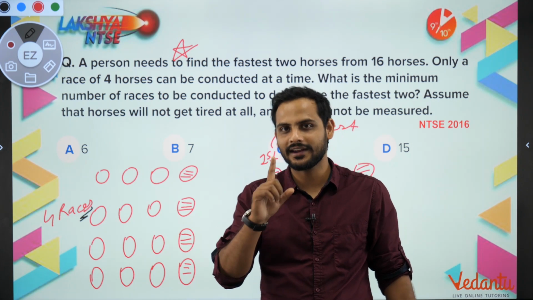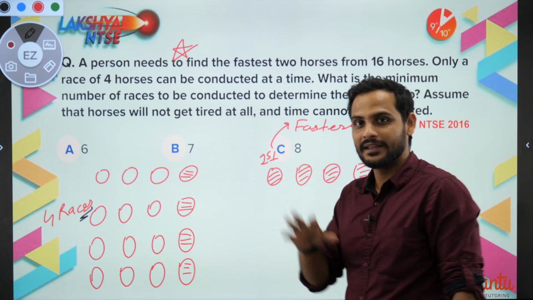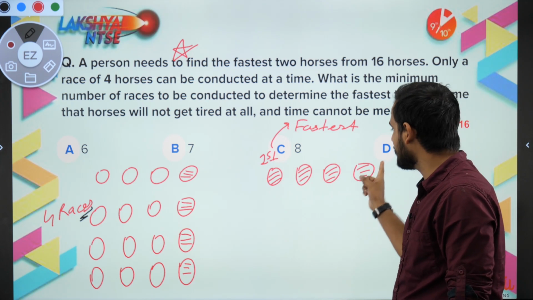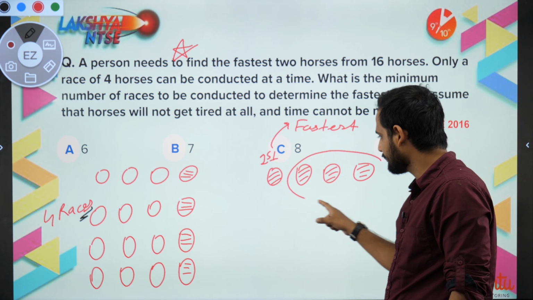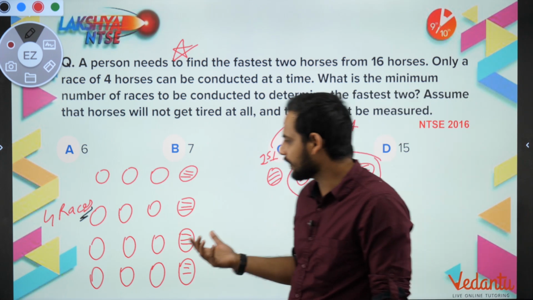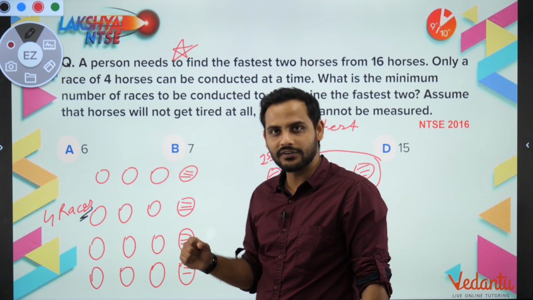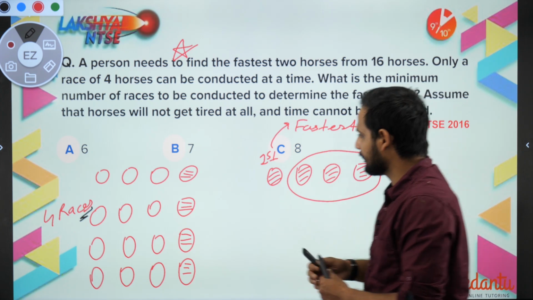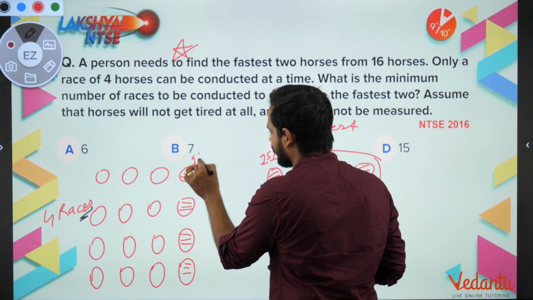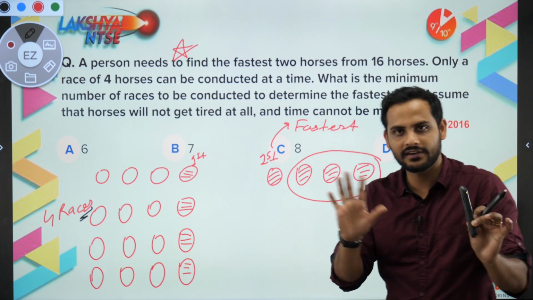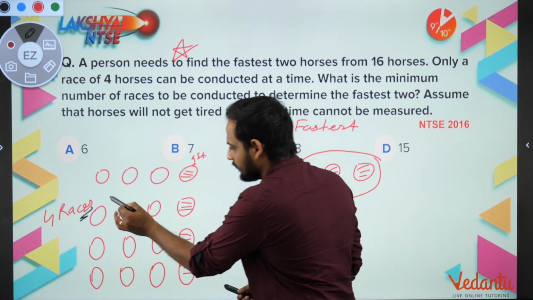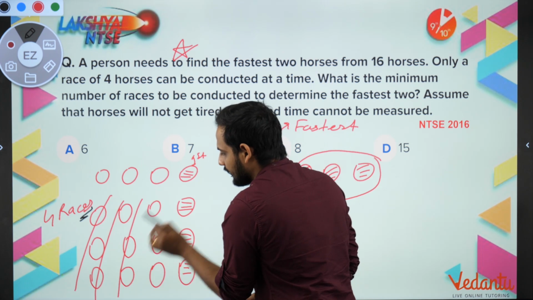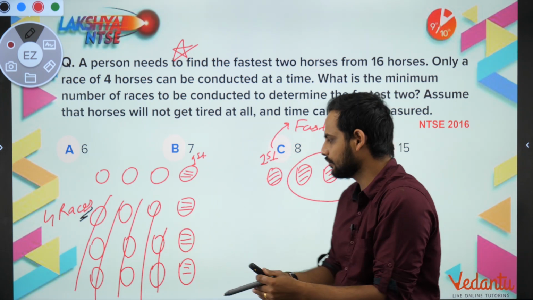Now to get the second fastest, it's a bit tricky. The second fastest may be from any group, as I have told you. But I know for sure that, suppose the overall winner was from the first group, the second fastest will not be among the others in that group's losers' part, because they have already lost to their winners.